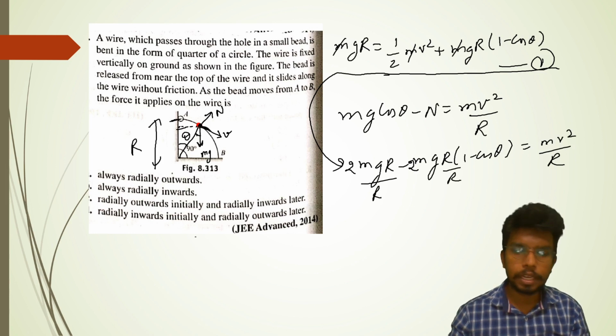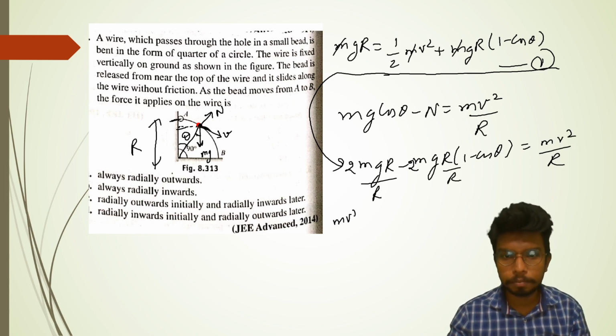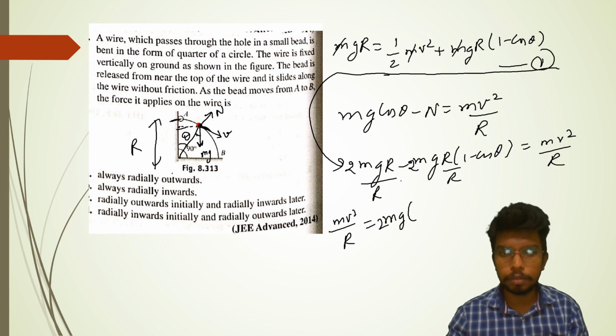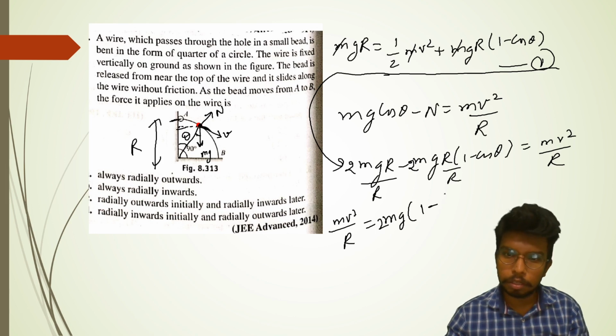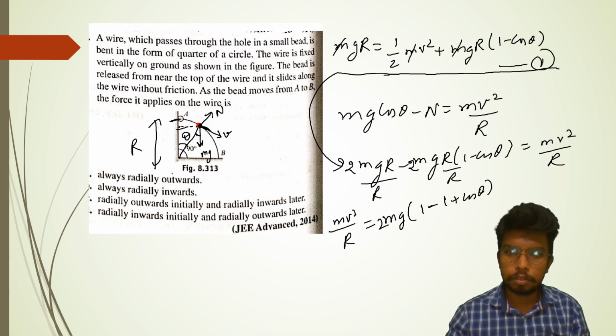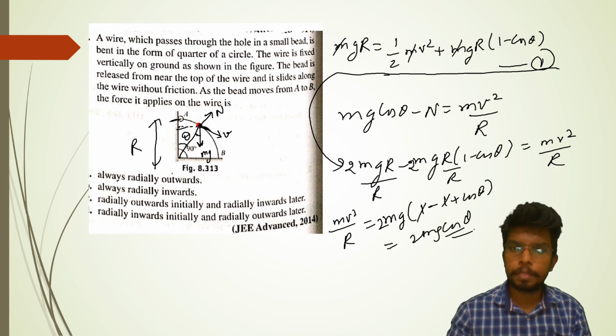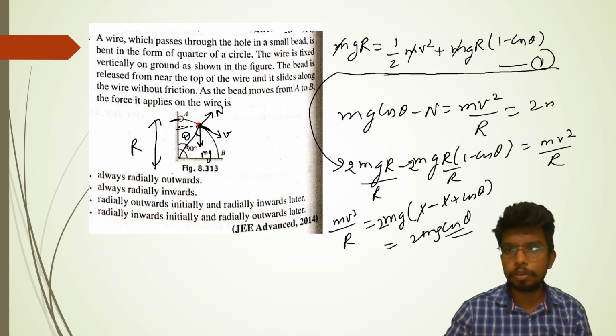So effectively you will get mv square by r as 2 mg common, 1 minus 1 plus cos theta, so 2 mg cos theta. This should be equal to 2 mg cos theta.